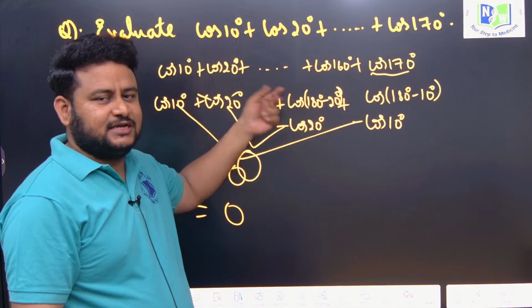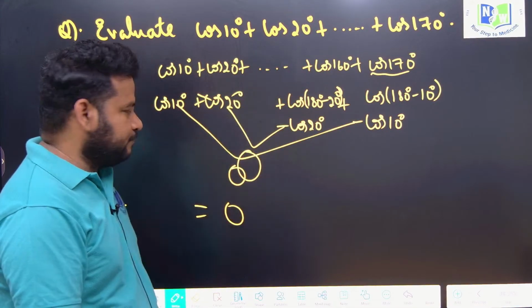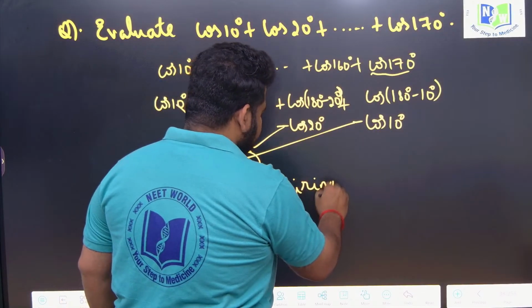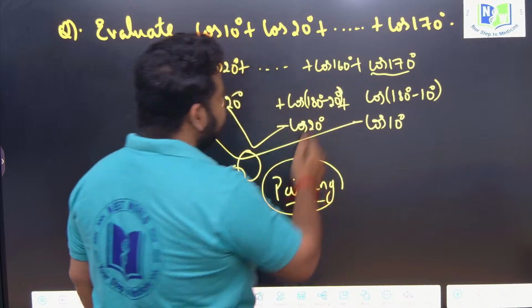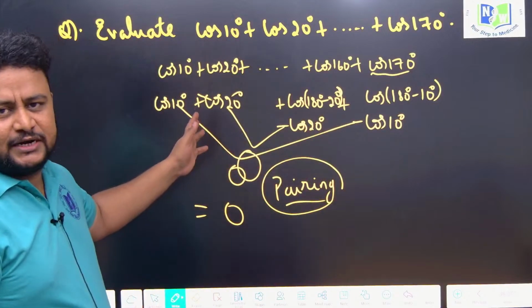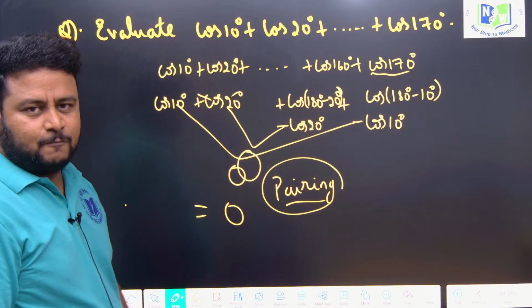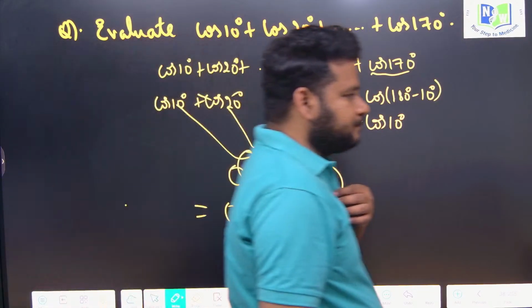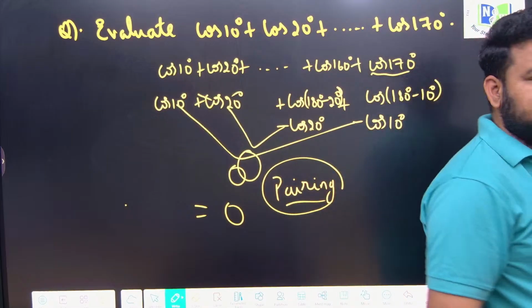Minus cos 30 degree, both will get cancelled, I will get 0. So this is on pairing. I will get the answer as what? 0. It appears like a difficult question, but it is fairly simple and pretty ordinary. You will get it as what? 0. So you should solve this question, friends. Clear? Got it? This is the way you have to approach this question.